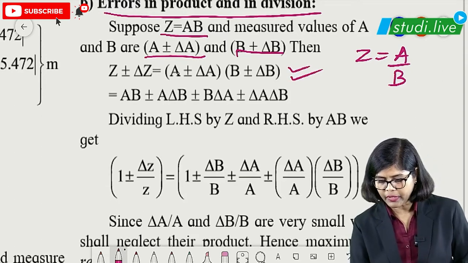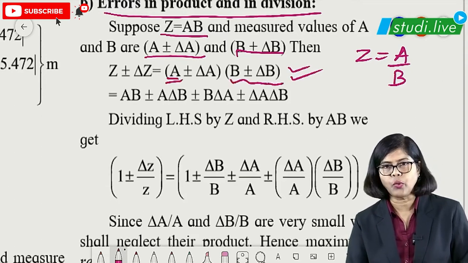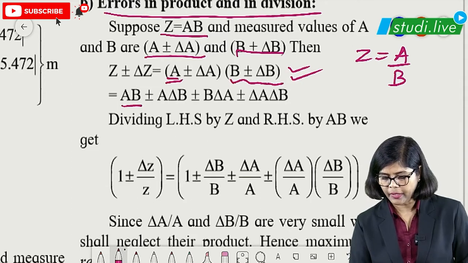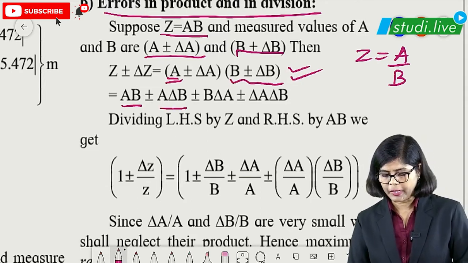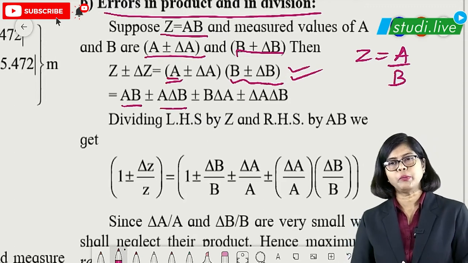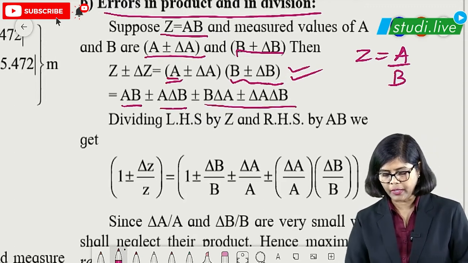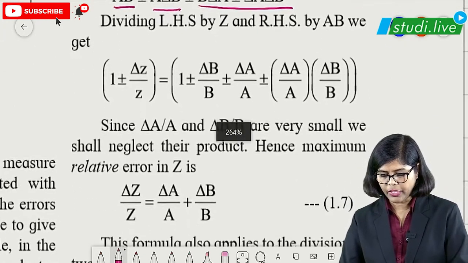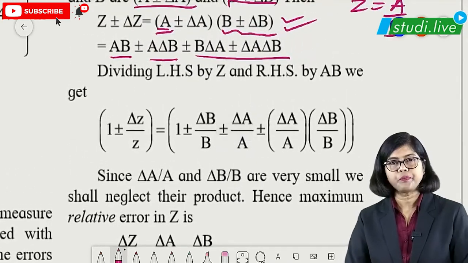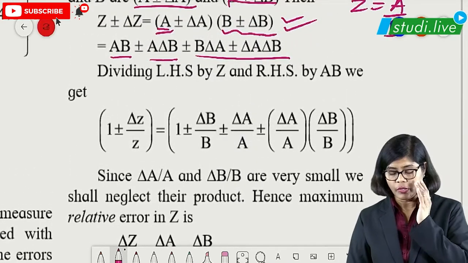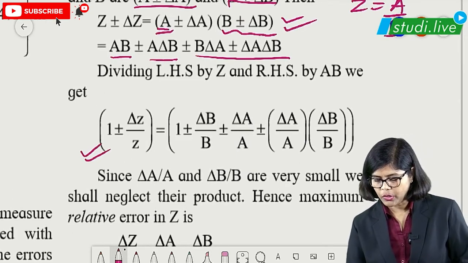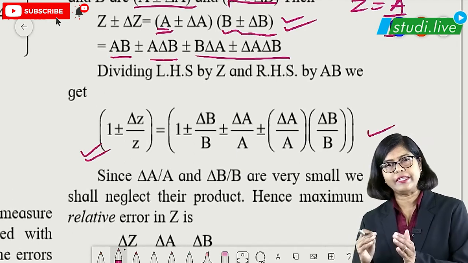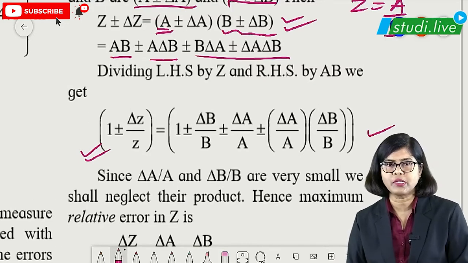Once you multiply everything, this term will be multiplied with the whole one. So you are getting here ab, a delta b, right? This is the multiplication. Similarly, delta a we are going to multiply. So you are going to get this particular part, right, students? And then when you divide by z on both sides, okay, so divide by z, you are going to get this particular term, and here also you are going to get it here. Along with this, then definitely you will understand how we are getting this particular step.